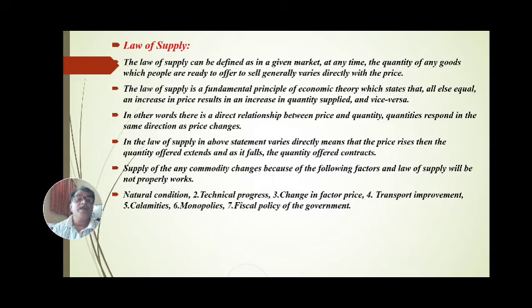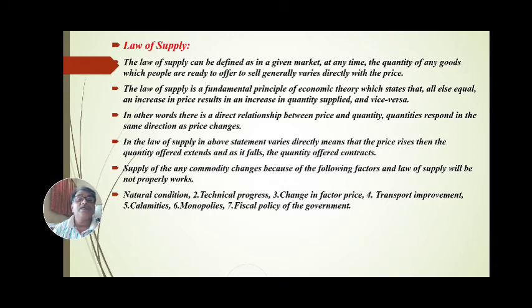Supply of any commodity changes because of the following factors, and the law of supply will not work properly. Natural condition, technical progress, change in factor price, transport improvement, calamities, monopolies, fiscal policies of government.